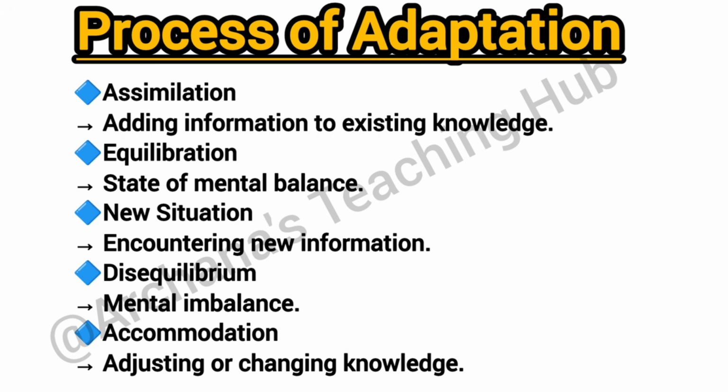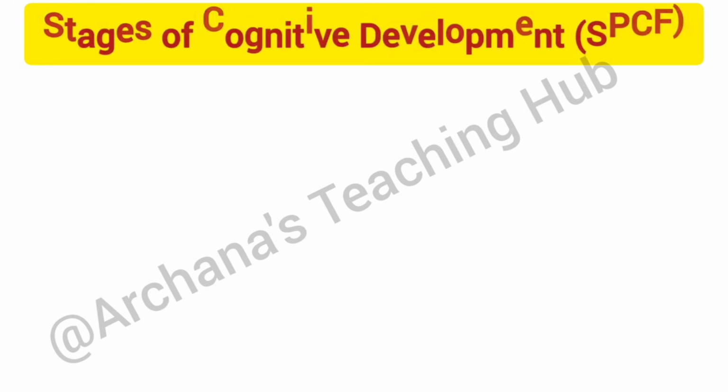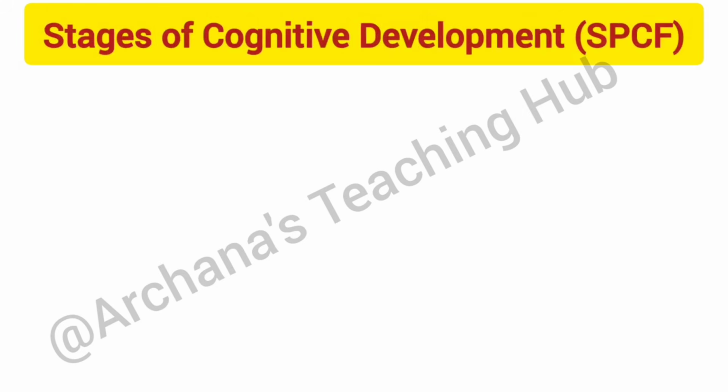Equilibration means stages of mental balance. New situation, encountering new information. Disequilibrium means mental imbalance. Accommodation means adjusting or changing knowledge. Now, stages of cognitive development.